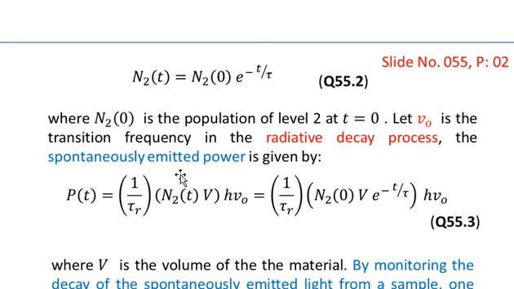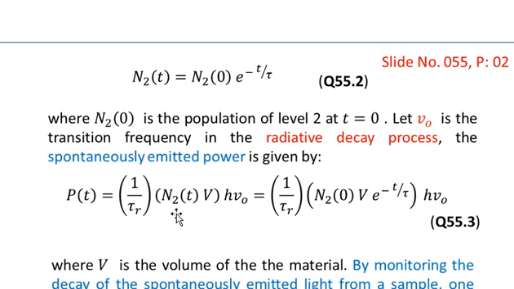The spontaneously emitted power is then given by P of t equal to 1 over tau r multiplied by N2 of t multiplied by the total volume of the material multiplied by h nu naught. On the right-hand side we have substituted the value of N2 of t from equation number 2, and written the expanded form as 1 over tau r multiplied by N2 of 0 multiplied by volume multiplied by e to the power minus t over tau, and at the end h nu naught.